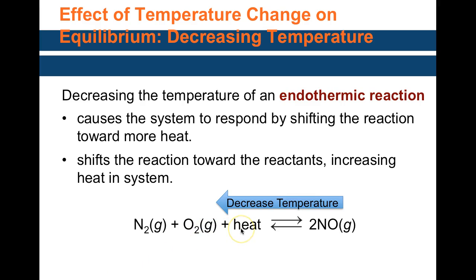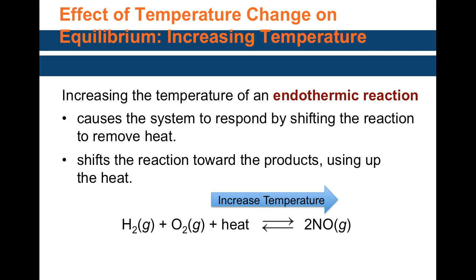Endothermic reactions are heat loving, so increasing temperature will make it go forward. Decreasing temperature will make it go in the reverse direction. This is incorrect on the slide, this should be nitrogen and oxygen, not hydrogen. Increasing temperature will make it go forward for an endothermic reaction.